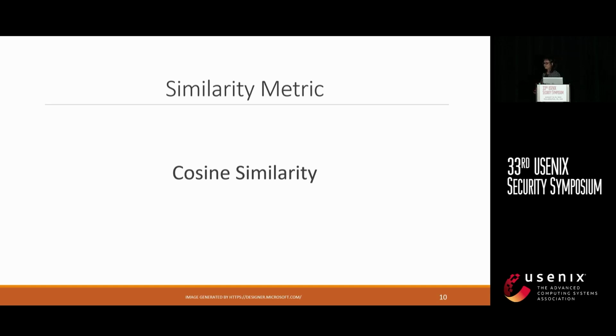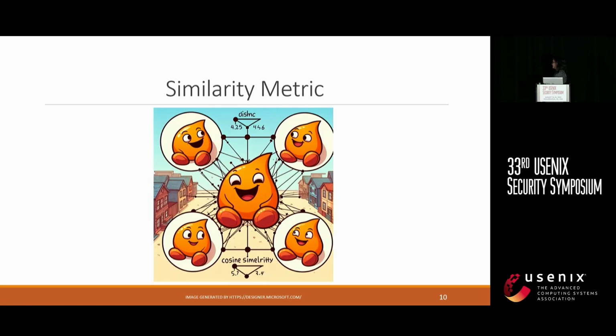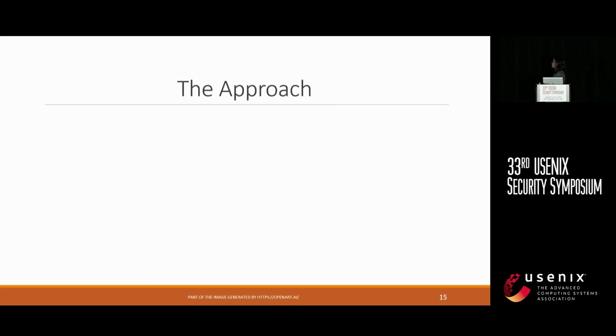Once again, take help from our friend AI. In the center, we can see a piece of C code, and some of the neighbors are staying closer, which means they are having a cosine similarity closer to 1. Some of the neighbors are in distant position and their cosine similarity is closer to 0. So this is the metric we are going to consider.